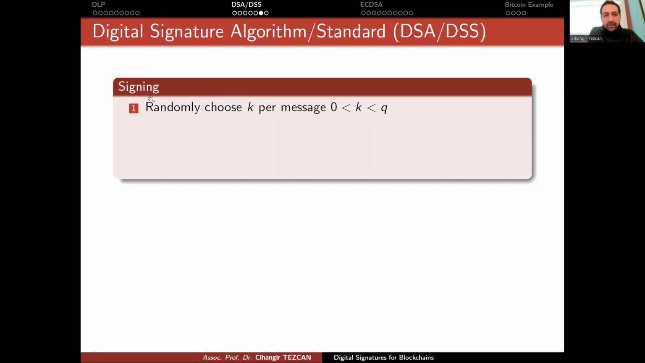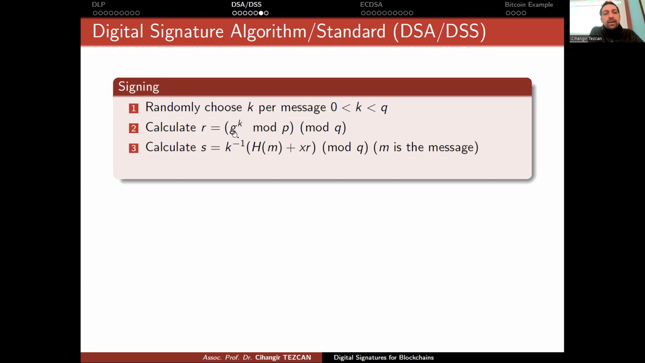So in order to sign a message, at the first step, we choose a random number K. Then we calculate R, which is G to the K modulo P modulo Q. Then M is the message that we want to sign, so we take the hash of it. Then it's X times R. We also multiply it with K inverse. This is the multiplicative inverse. And the modulo Q of this result equals S, okay? So at this point, R and S is your signature, okay?